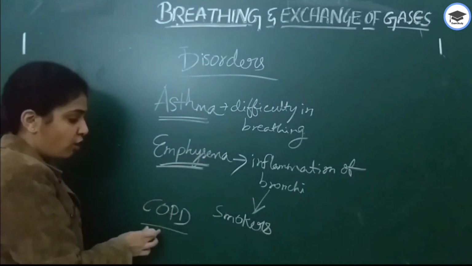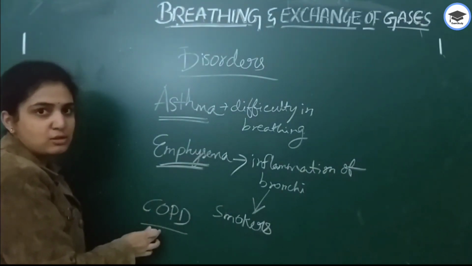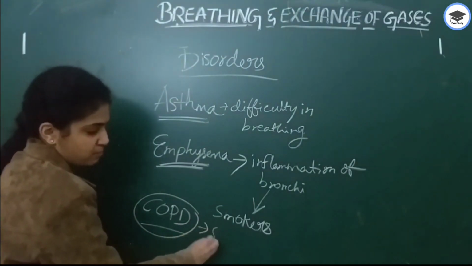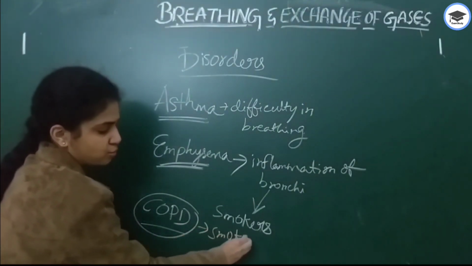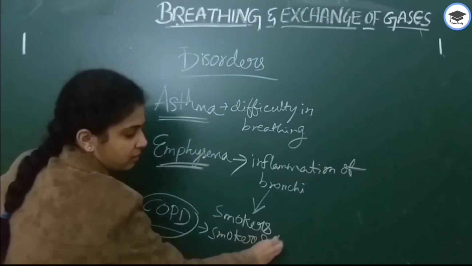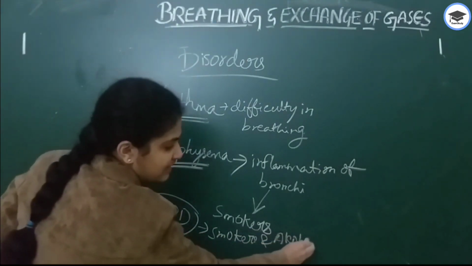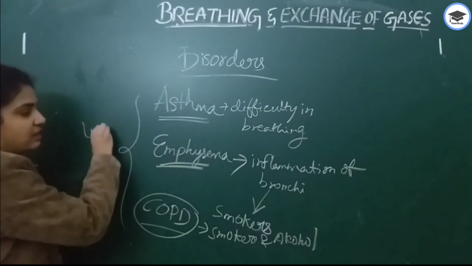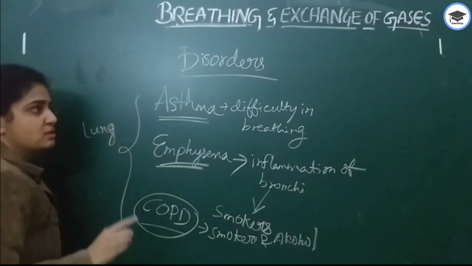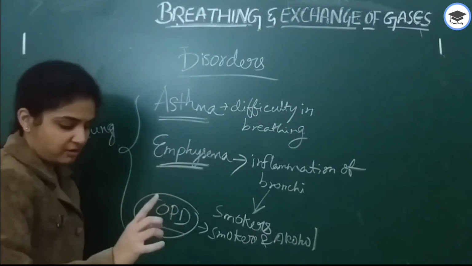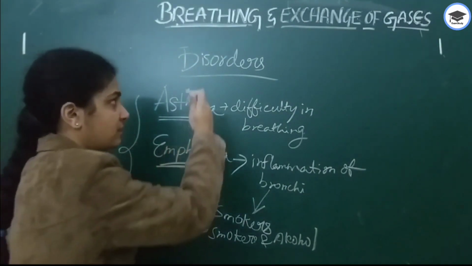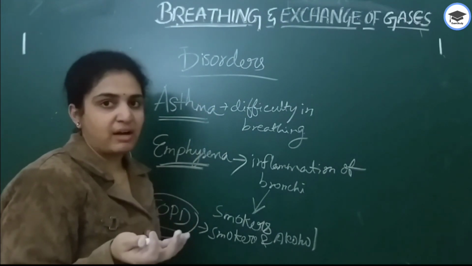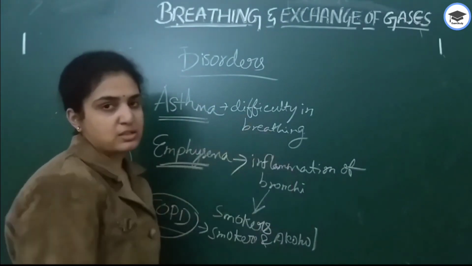Chronic obstructive pulmonary disease is also mostly associated with smokers as well as those who consume alcohol. Mainly in all these, there is only one respiratory organ which is affected, that is nothing but the lungs. So this is the brief of all the disorders of the respiratory system, and today we will wind up with this, the disorders of the respiratory system.